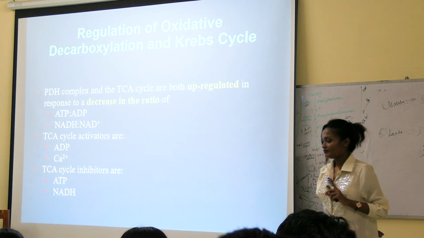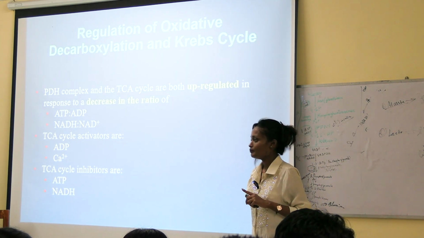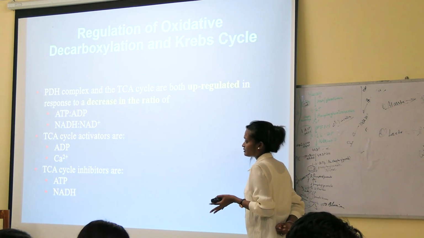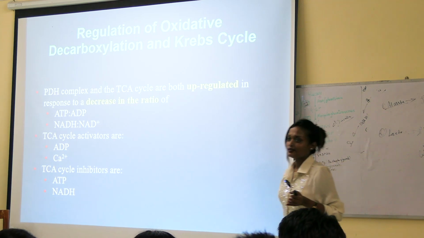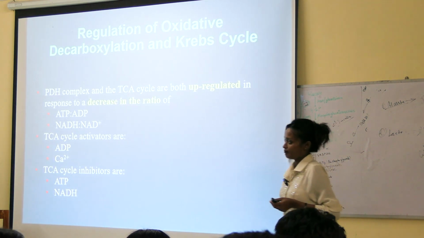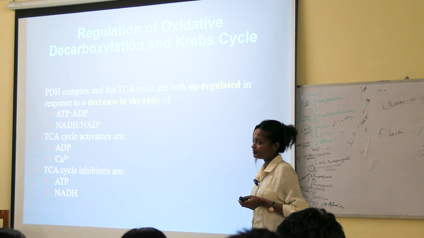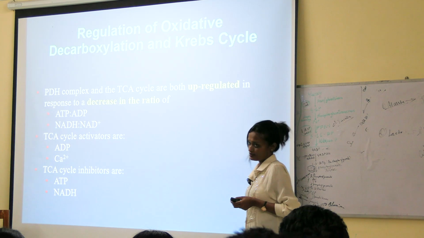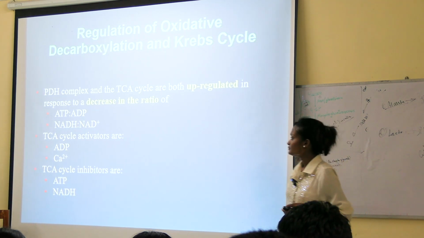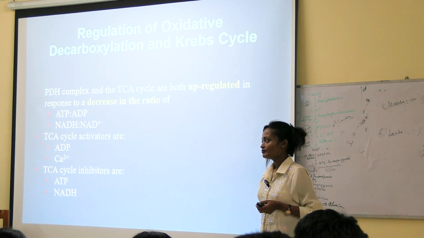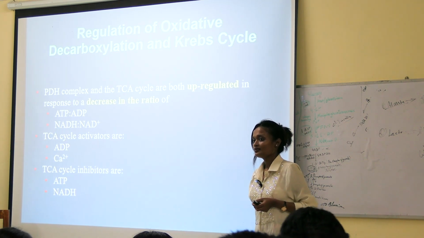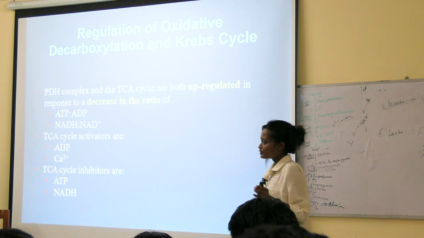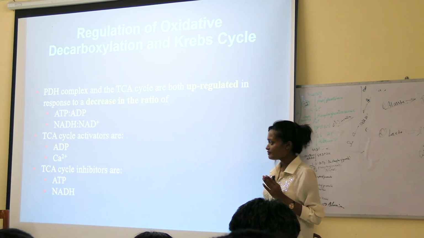So this is thiamine, vitamin B1. B2 is the precursor for FAD. B3 is the precursor for NAD plus and NADH. And B5 is for CoA. Coenzyme A is synthesized from vitamin B5.